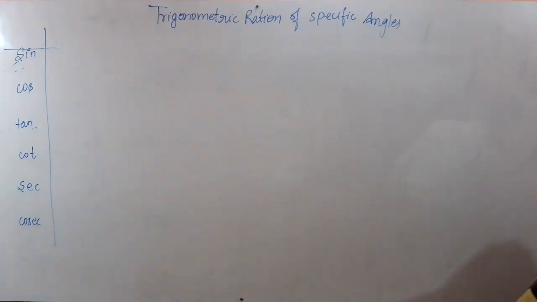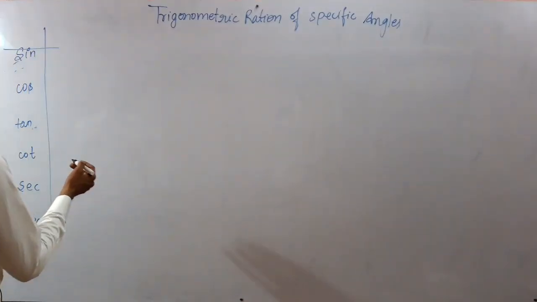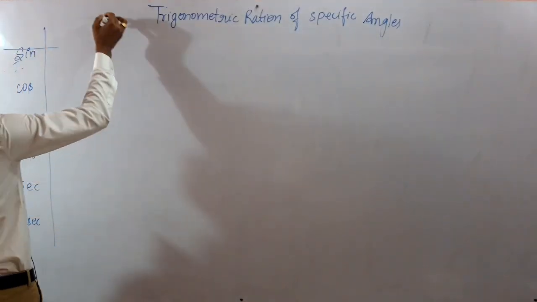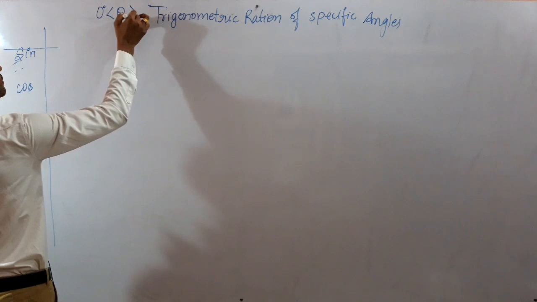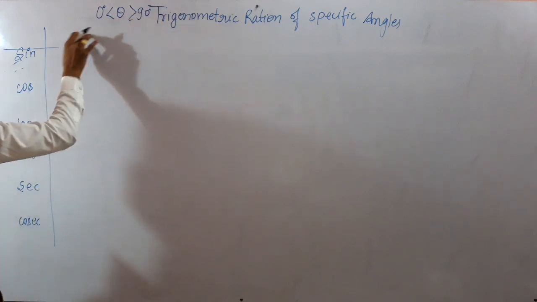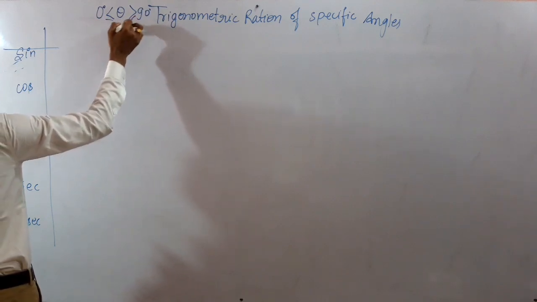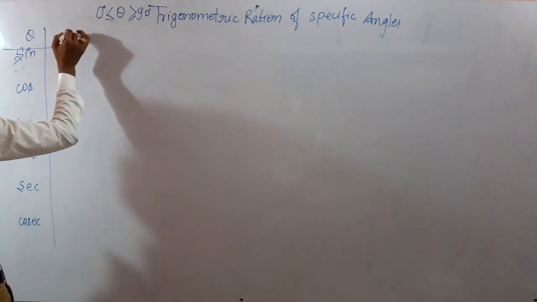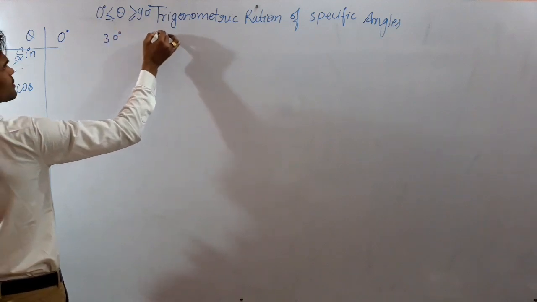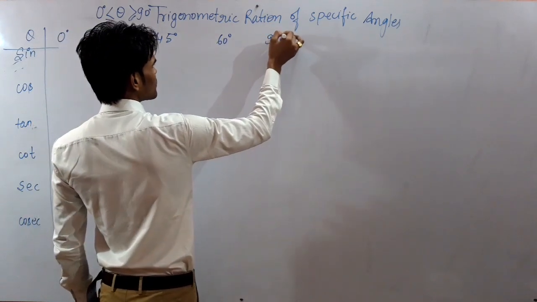Okay, trigonometric ratios of some specific angles. So this is the topic that we are going to talk about here. So we need to write the values of this. Actually this will be from 0 to 90 degrees. Okay, we will study here theta belonging to 0 to 90 degrees. So see here, let this be theta. So 0 degree, 30 degree, 45 degree, 60 degree and 90 degree.